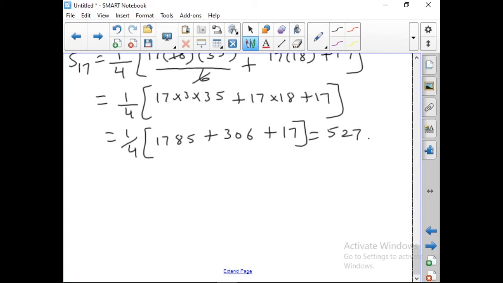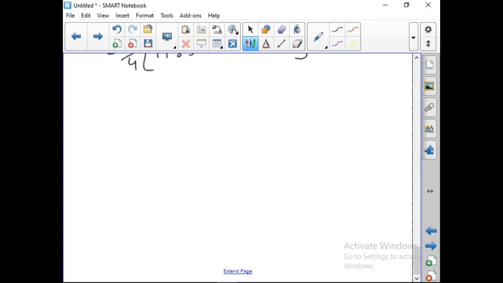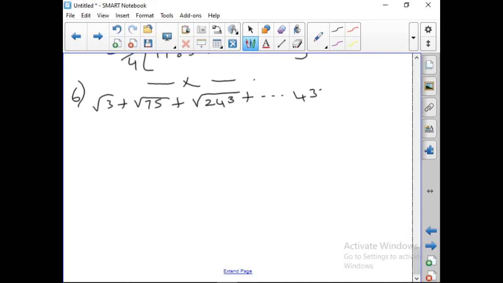So, now we will go to question number 6. Sixth question is, find the value of n if the sum to n terms of the series root 3 plus root 75 plus 2 root 243 plus and so on is 435 root 3.